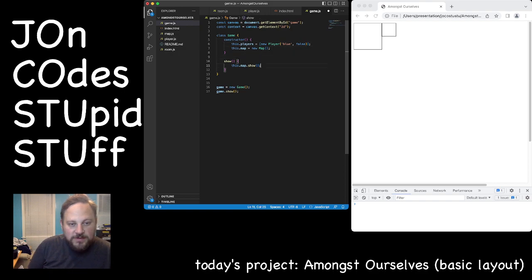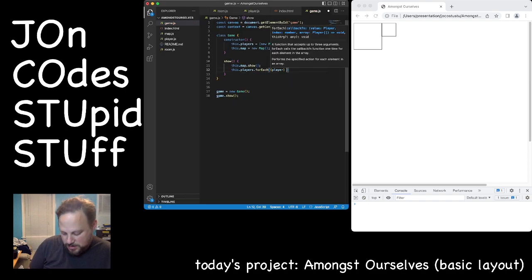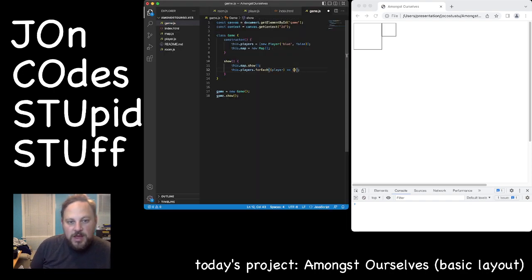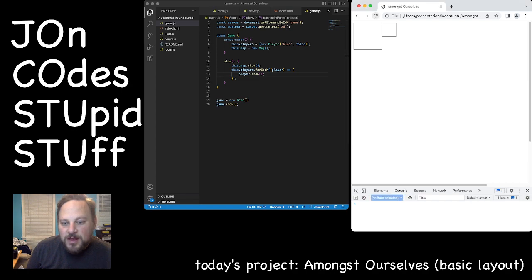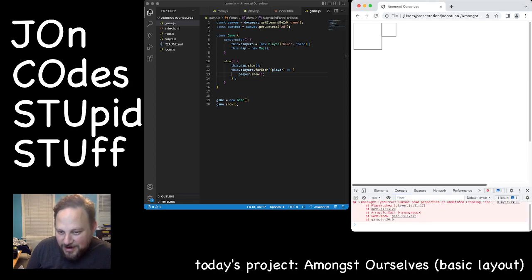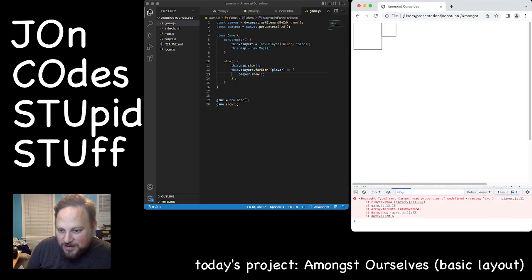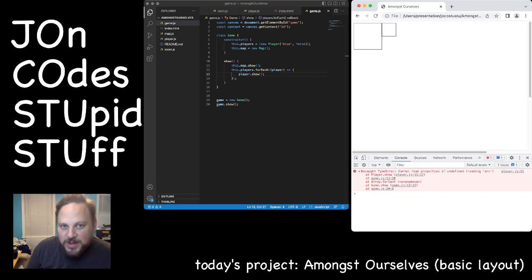Now along with our this.map.show, we want this.layer.forEach. And we will make an arrow function, player, and we will finish that out. And we'll do layer.show. Great. Okay, now let's hit refresh. And we have an error. What do we see here? Cannot read properties of undefined, reading arc, player.